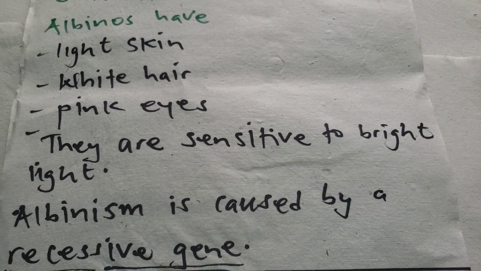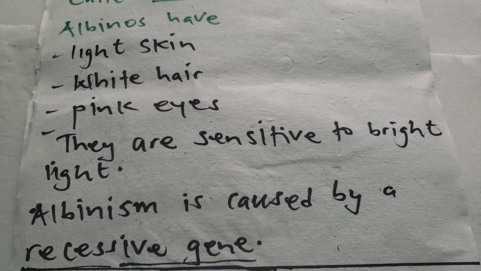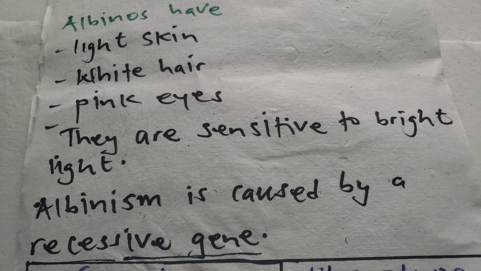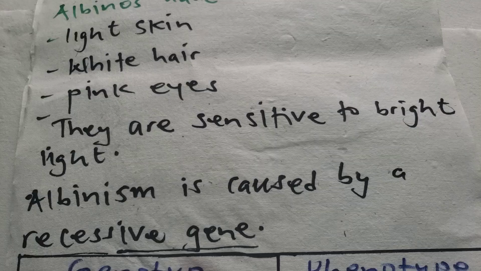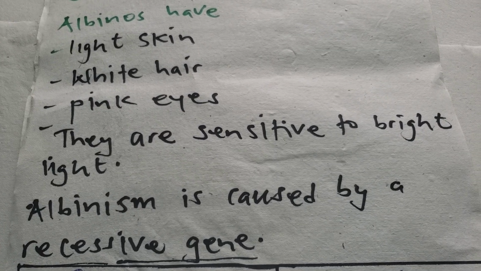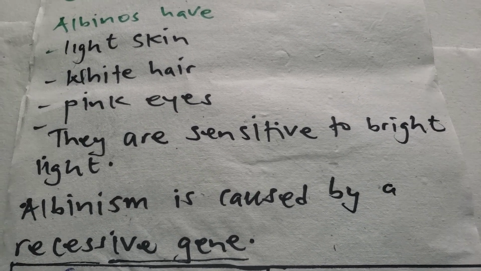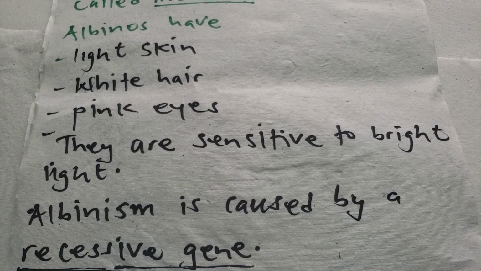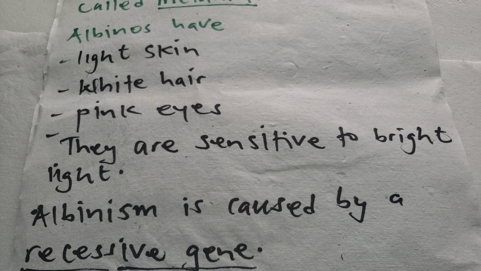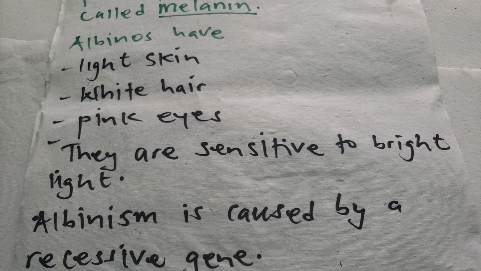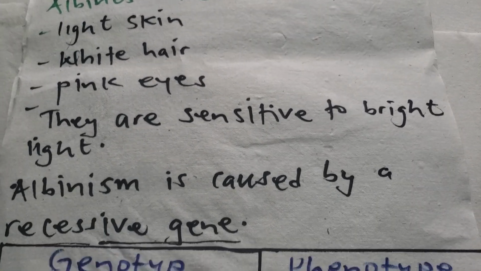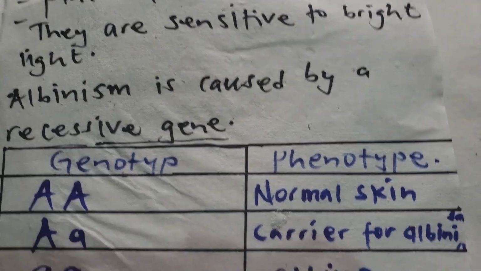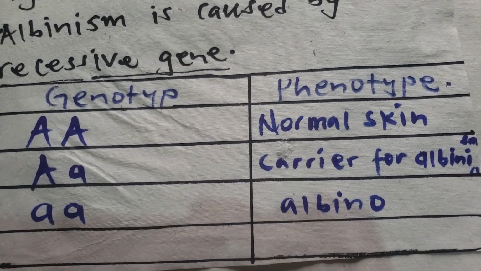After looking at the light skin, white hair, pink eyes, and sensitivity to bright light, albinism is caused by a recessive gene. Now, when we talk about recessive, this can only express itself phenotypically in the homozygous state. That is what the recessive gene means. Let's look at some of the phenotype and the genotype.